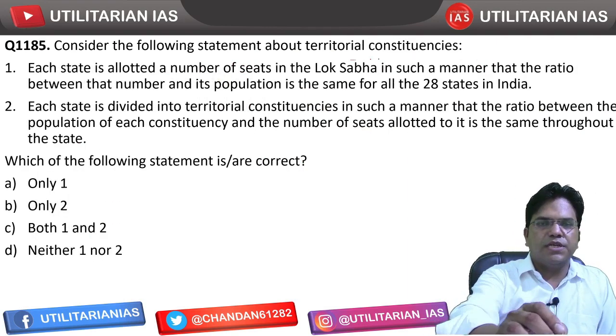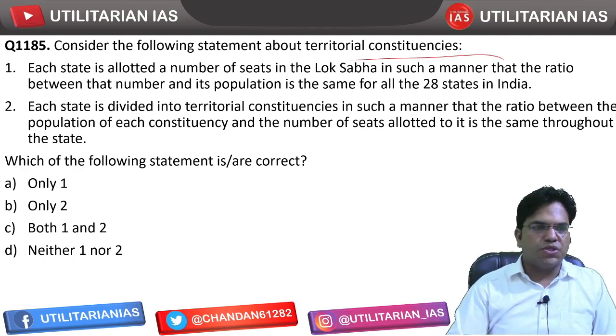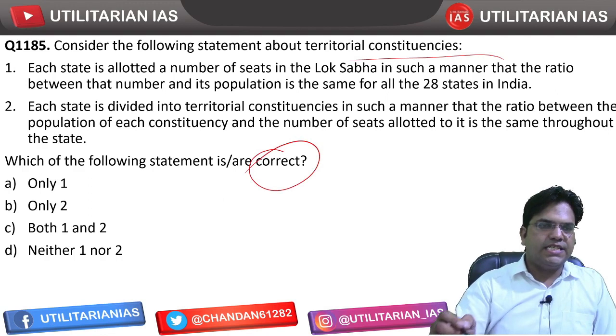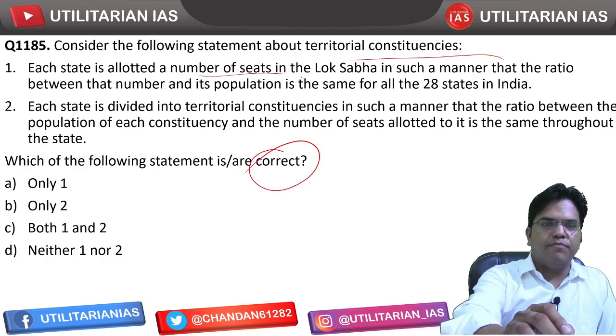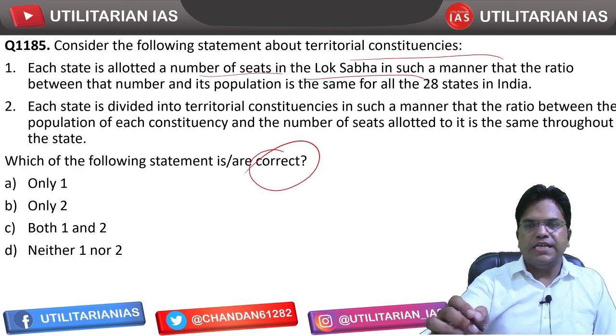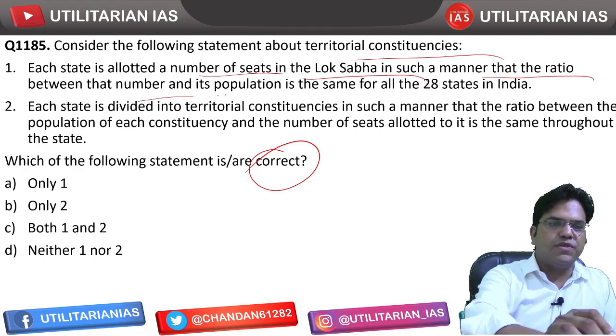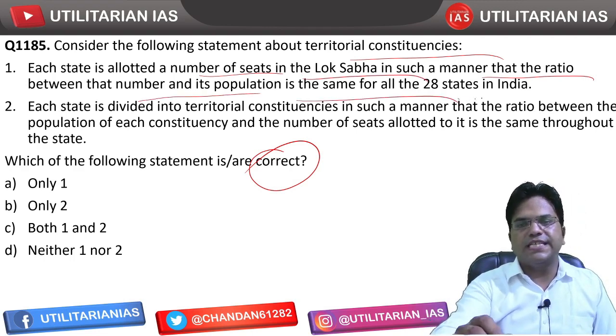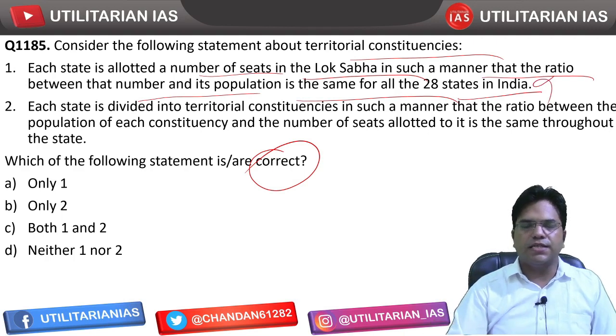Consider the following statements about territorial constituencies. We have to tell the correct statement. Each state is allotted a number of seats in the Lok Sabha in such a manner that the ratio between its population and the number of seats is the same for all 28 states in India. That is incorrect.